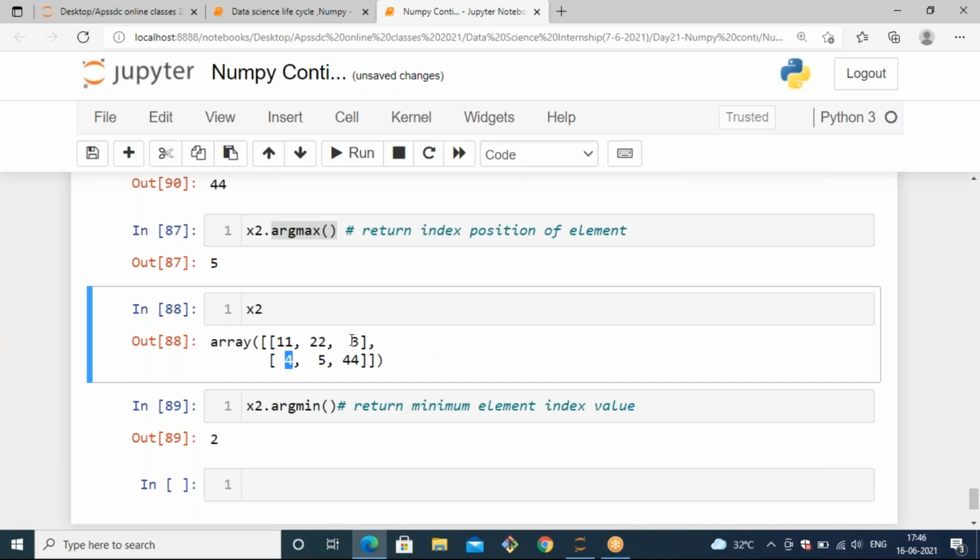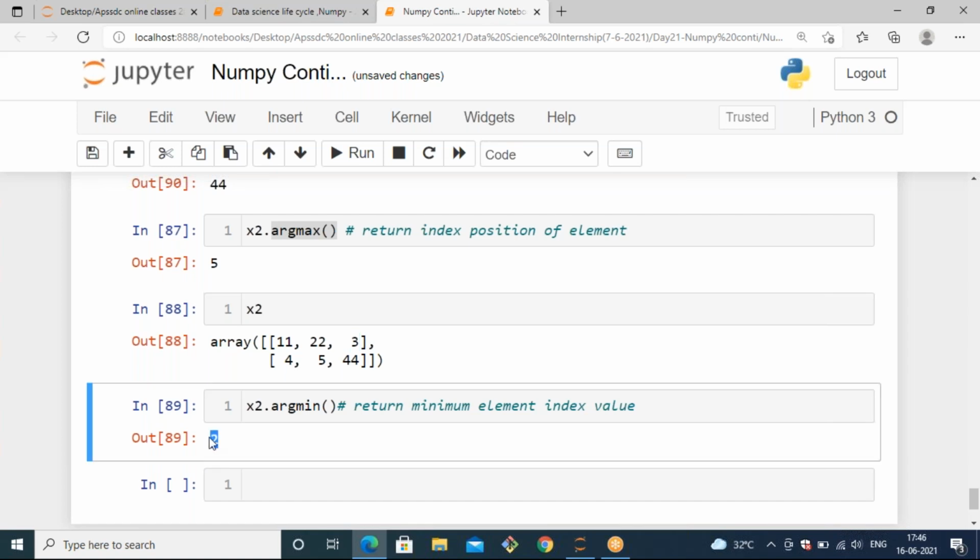So the minimum value we have here is 3, not 4. The index position of the 3 is 2 (0, 1, 2). So that's why when you give argmin, it will generate the result as 2, because the 3 has index 2. Like that, you can use argmin and argmax.